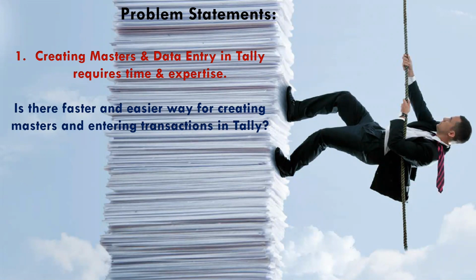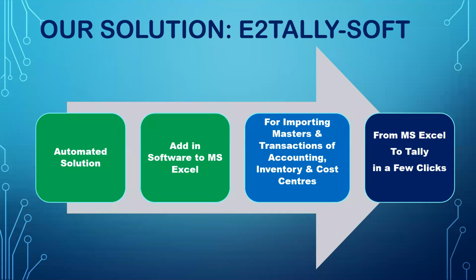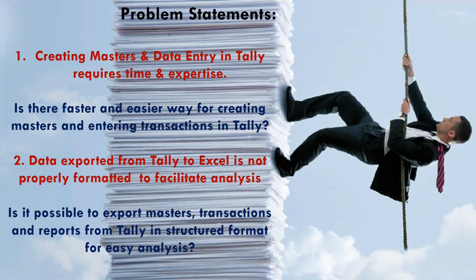Recently, I received a query from one NGO who wanted to start operations across about 26 branches. They had a standard chart of accounts, but these would vary in each of the branches depending on specific budget heads. They wanted to create the masters and provide access to this Tally for all the 26 locations. Now, manually, if you look at the masters, there are about 200 to 400 masters, that is groups and ledger names which are to be created. The objective was, can we automate it? I'll show you a little later how we can automate it.